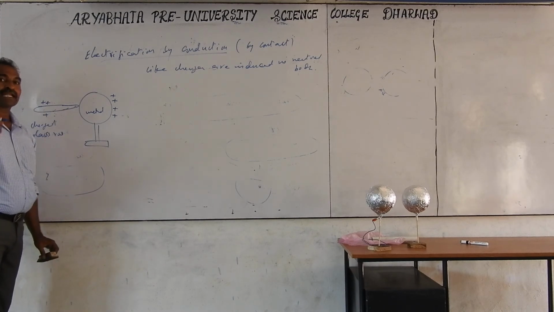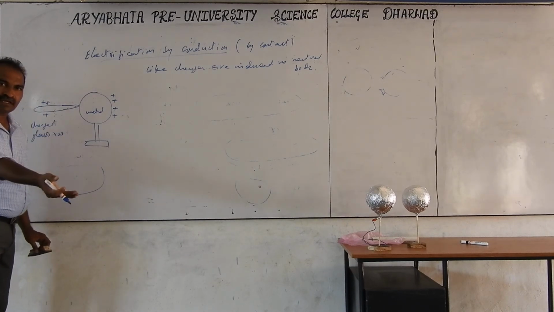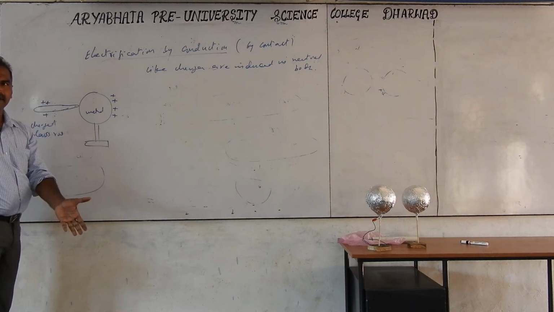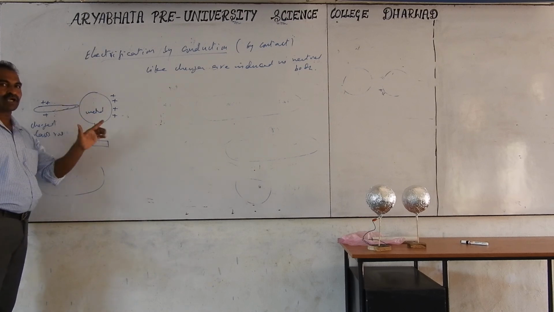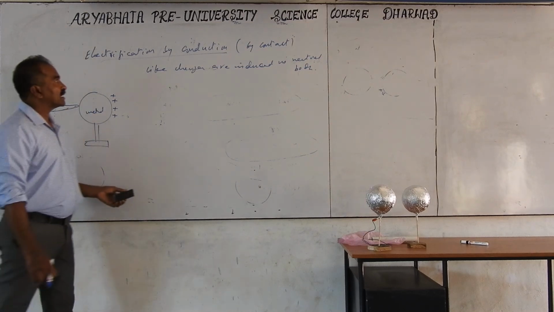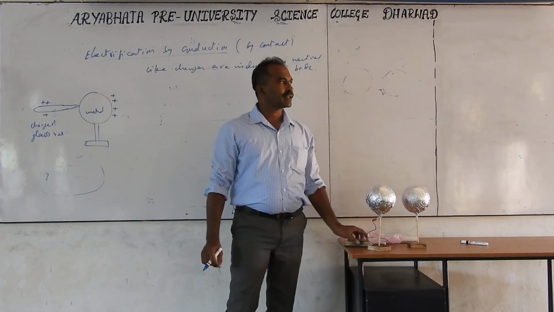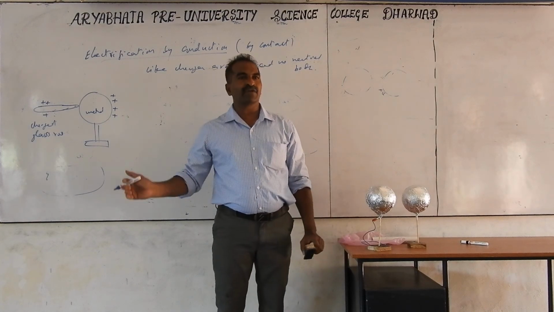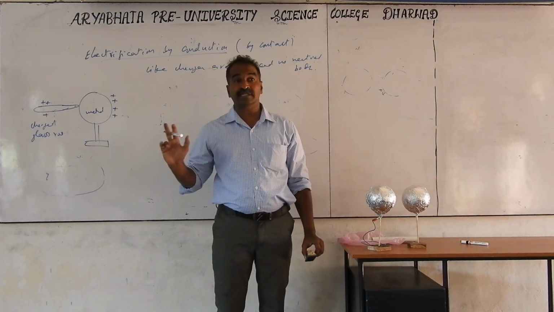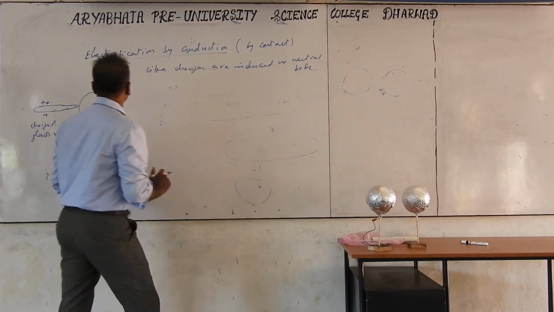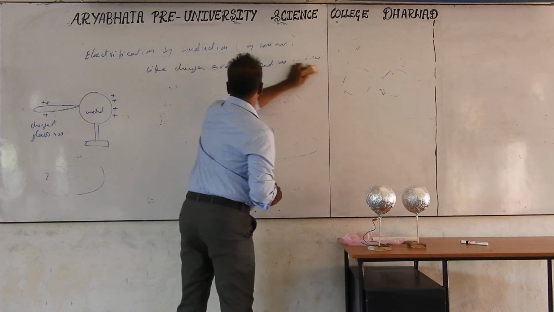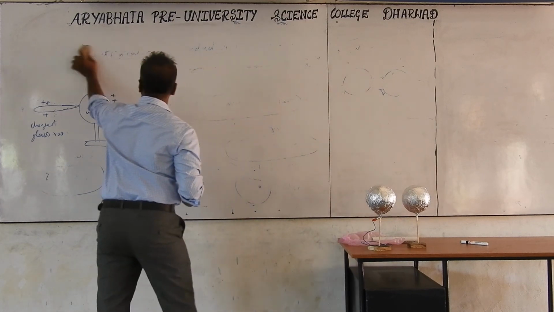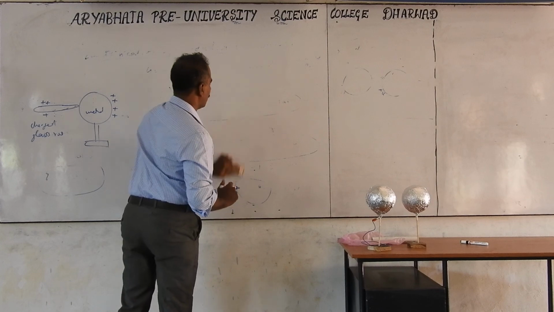Previously, with induction, we get unlike charge on the near side and like charge far away. But here, with compulsory physical contact, like charges are obtained. This is electrification by conduction. And electrification by friction we have already discussed before. That is triboelectricity. It is not in your syllabus, just know only the glass, silk, fur and plastic.